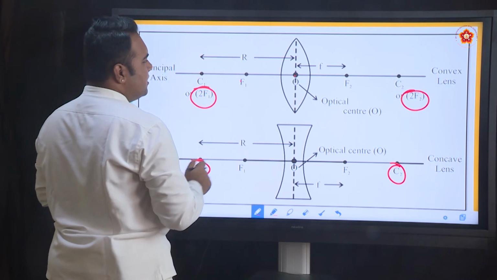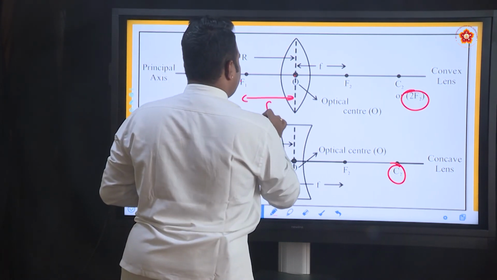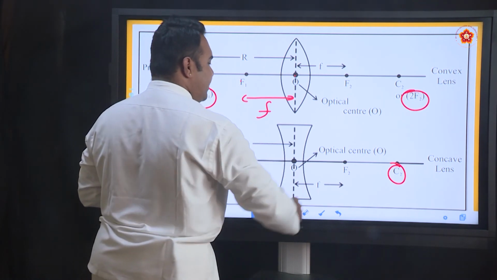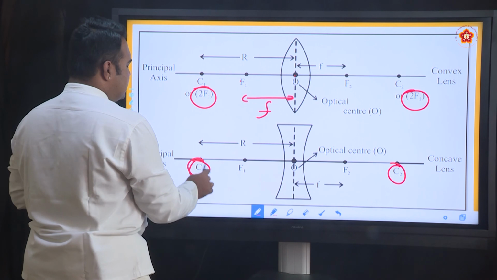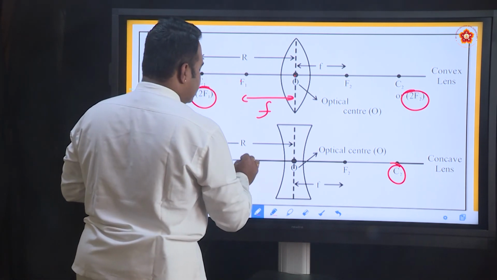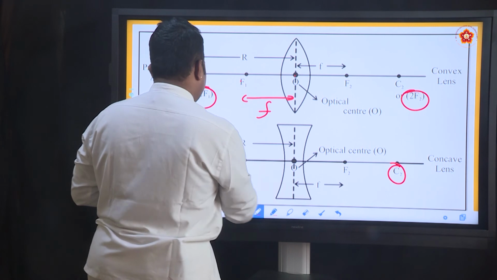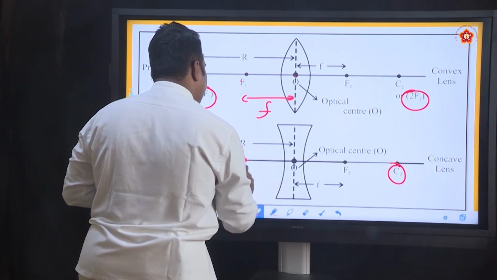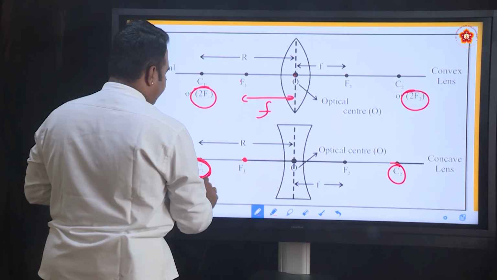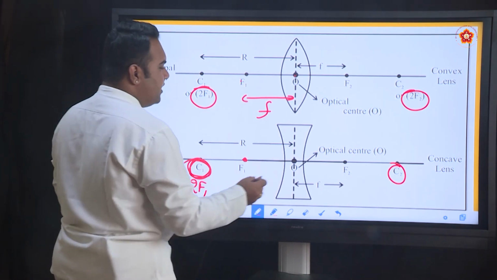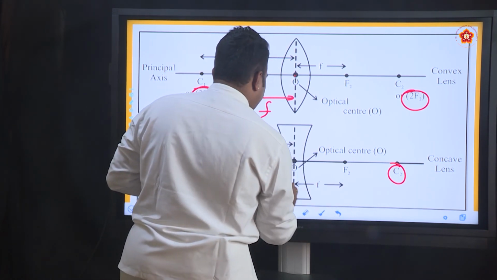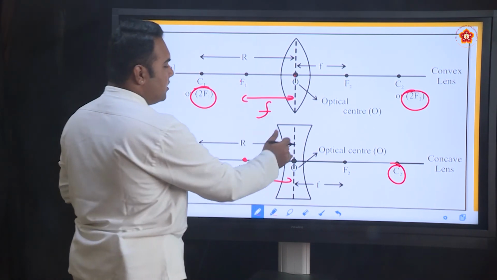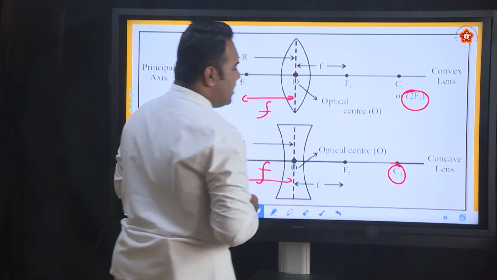This is the radius of curvature, measured from here, called R, and this particular length is called the focal length. On the other side also it remains the same. Similarly, for a concave lens, this is called principal focus 1, because rays of light incident from here diverge and appear to come from this point called F1, and this point is 2F1. The distance between the optical center and F1 is the focal length of the concave lens. The same applies on the other side.